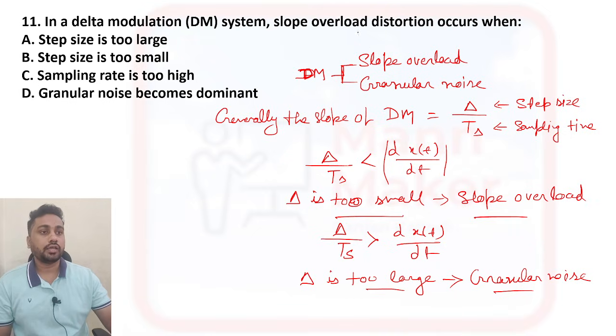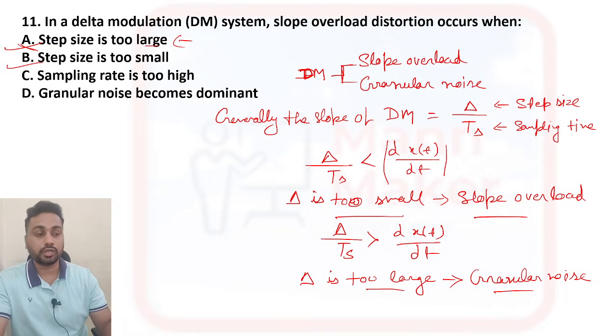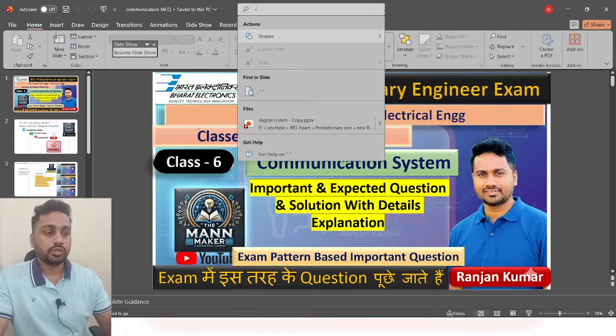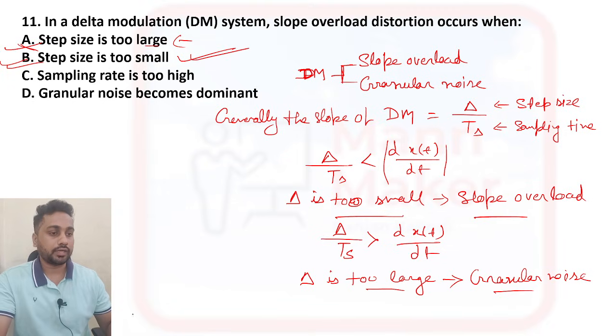Here it is asked about slope overload distortion. If the step size is large, granular noise occurs, but here they have asked about slope overload. So slope overload occurs when step size is too small. So option B is your right answer. Just note down both the points.